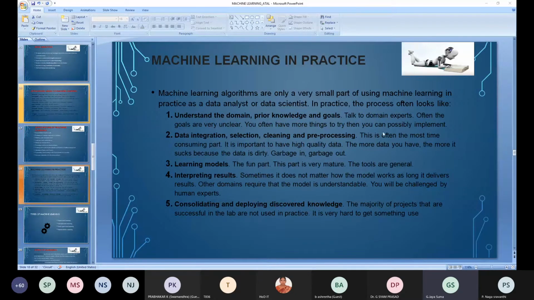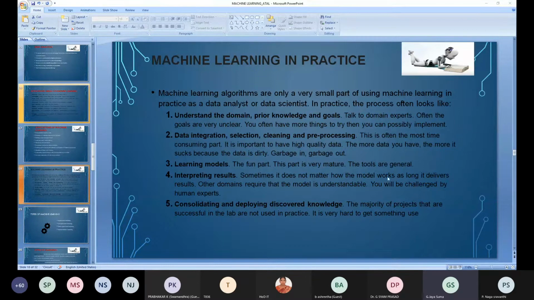All these techniques come under pre-processing. Here it is important to have high quality data. If you have high quality data, only then can you have a good result.